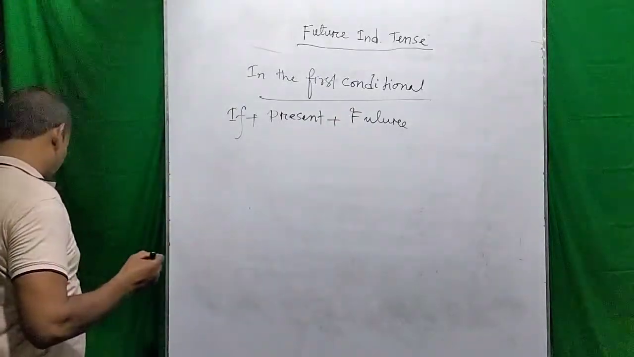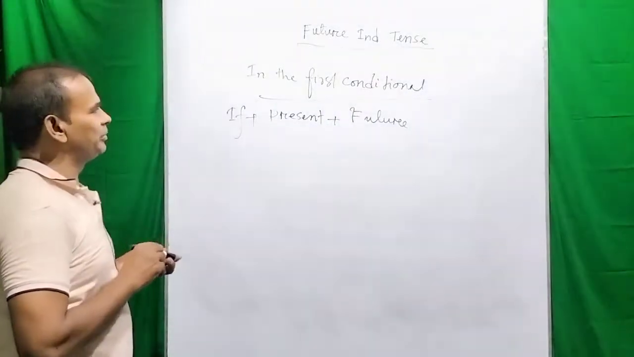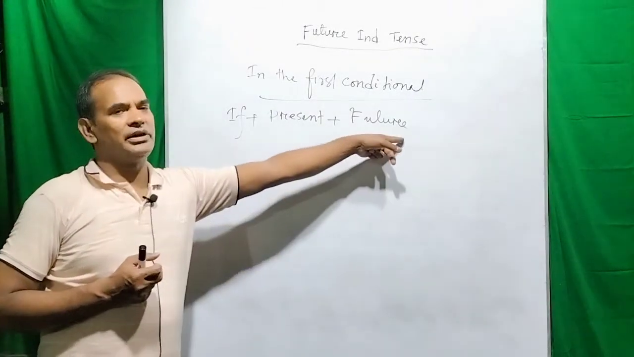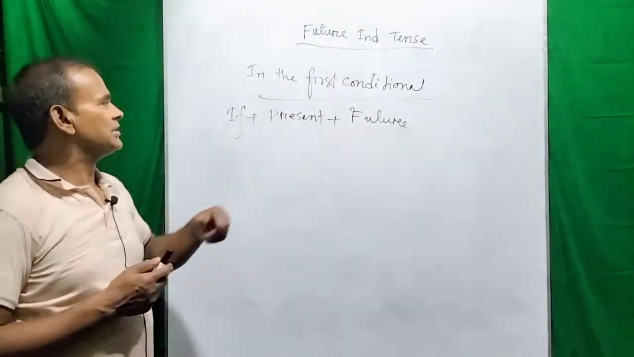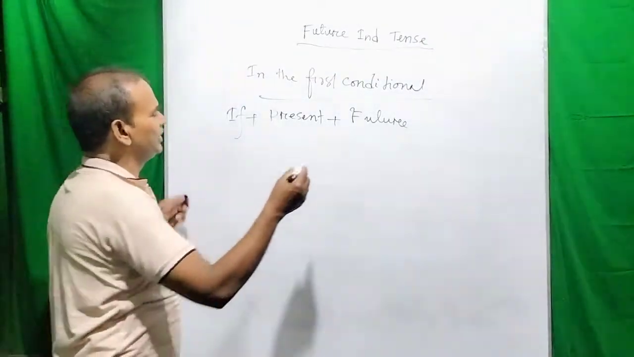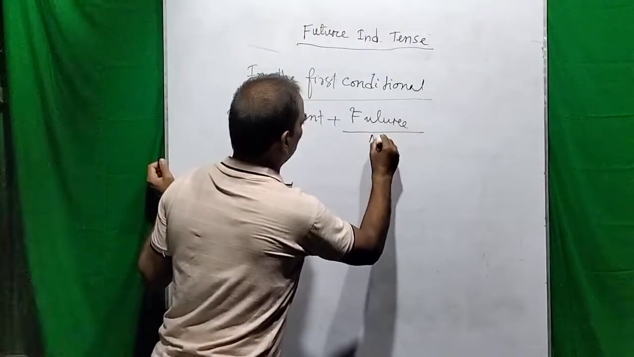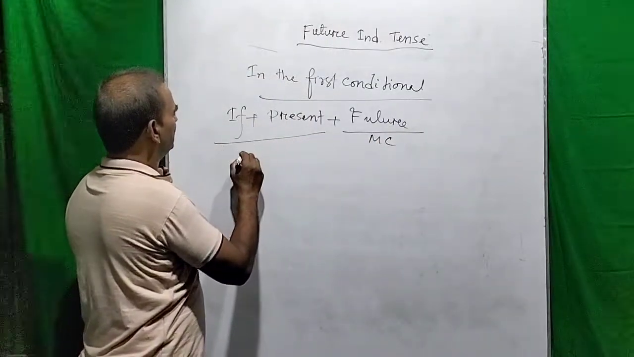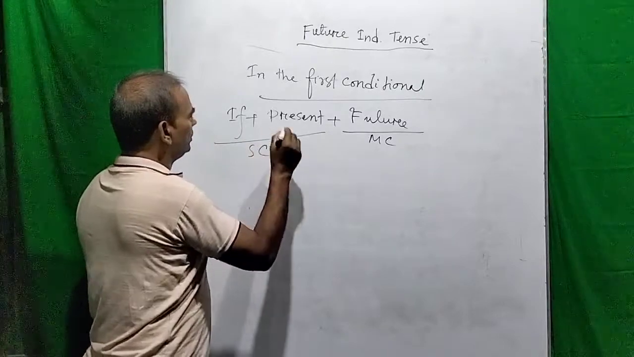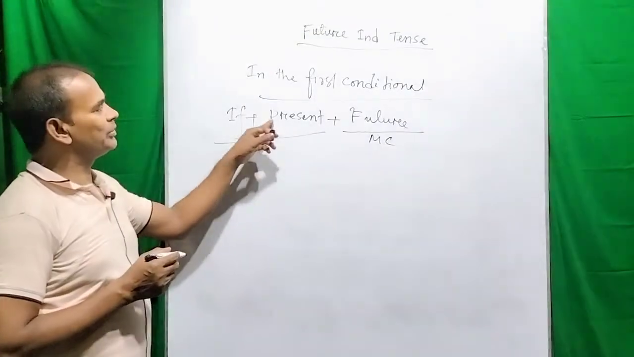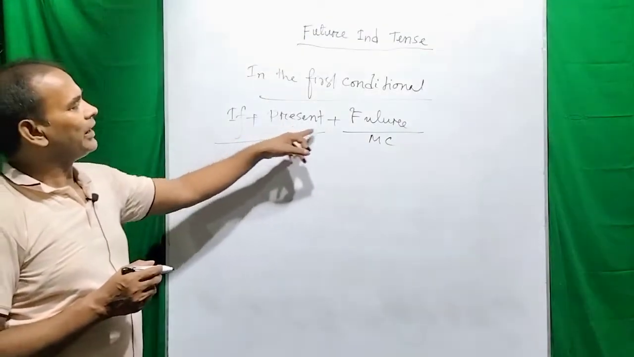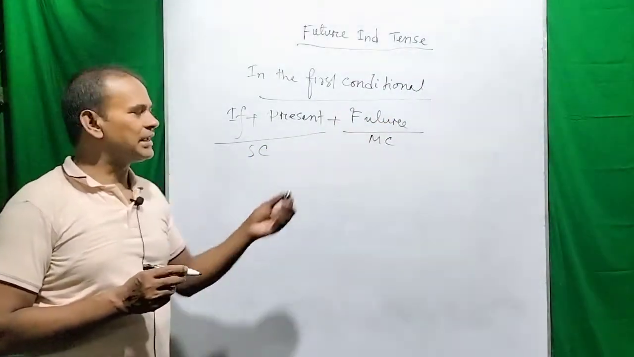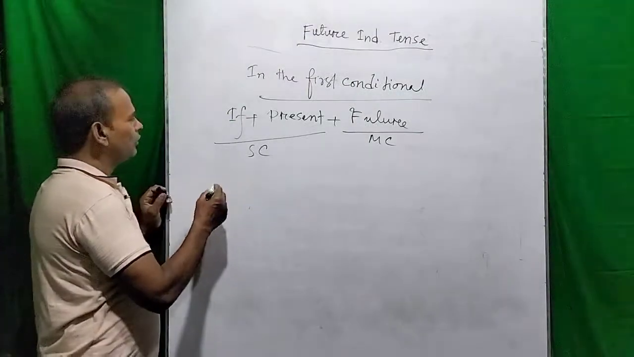So dear viewers, you can see that we can write the future indefinite tense in the main clause. If plus present plus future, the future part must be the main clause, and if plus present is the subordinate clause, or SC. So the subordinate clause will be in the present indefinite tense, and the main clause will be in the future indefinite tense. Please look at this sentence.